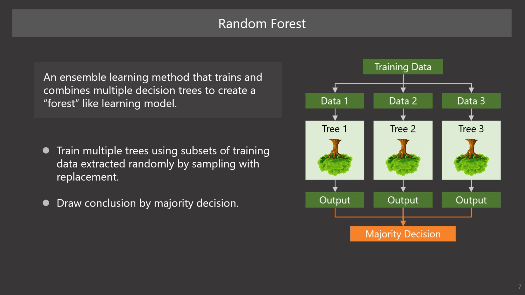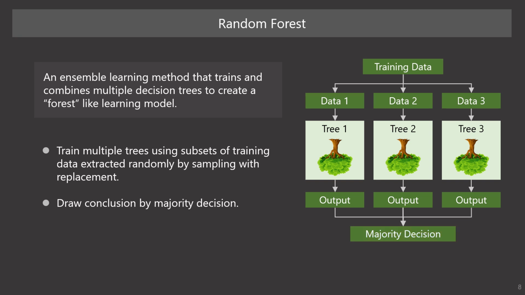Finally, the random forest determines the output by majority decision. As I said, each case in the dataset has multiple predicted classes from multiple trees in the random forest. The random forest aggregates the predicted classes from the multiple trees and determines the one best class by majority decision. It will be the output from the random forest model.